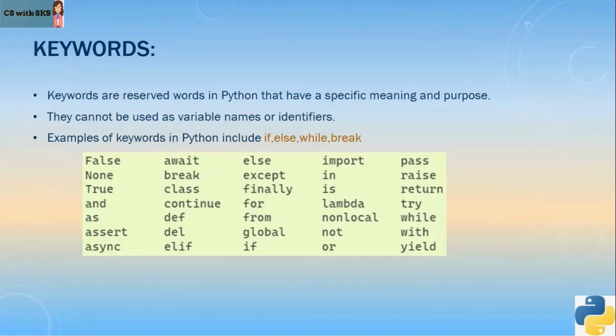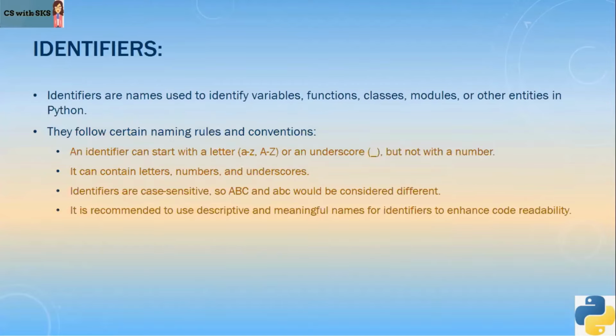Some examples of Python keywords are mentioned here. Have a look. We have if, else, while, break, None, True with a capital T, class, continue, def, del, elif, and all these. Just have a look. Next comes identifiers.